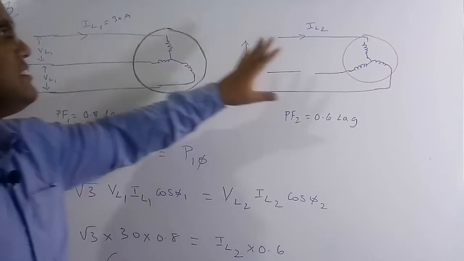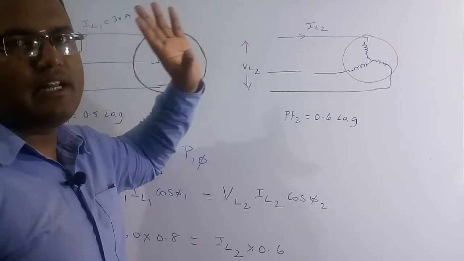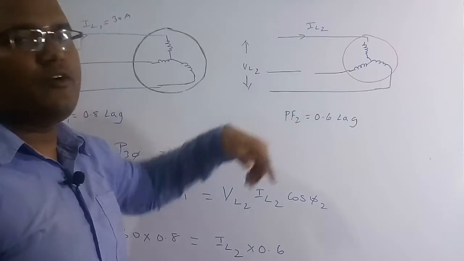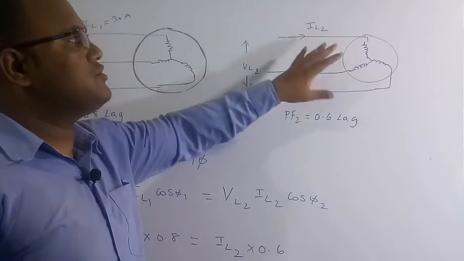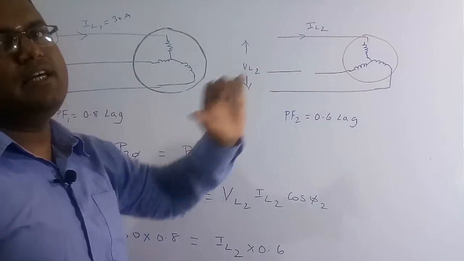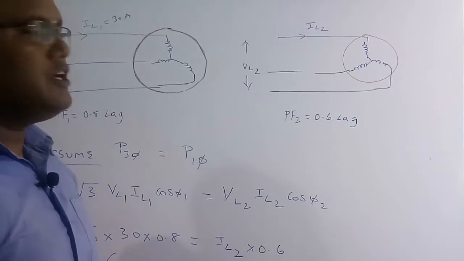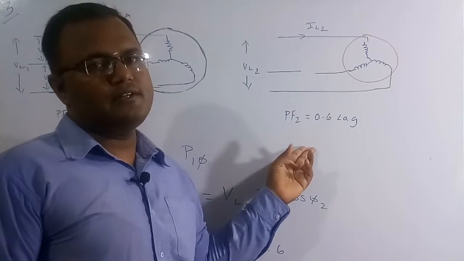So now at the same load, suppose there is a fault in one of the lines of the 3-phase induction motor. Suppose one line has a fault, which means it is open circuited. Then we have to find the current drawn by this 3-phase induction motor at the same load. And now the power factor has become 0.6 lag. Previously the power factor was 0.8 lag, and now it has become 0.6 lag.